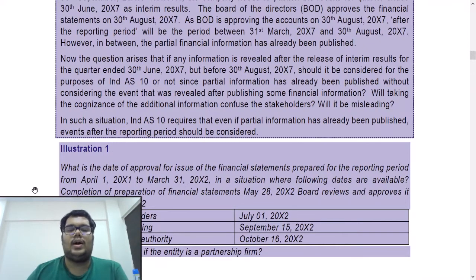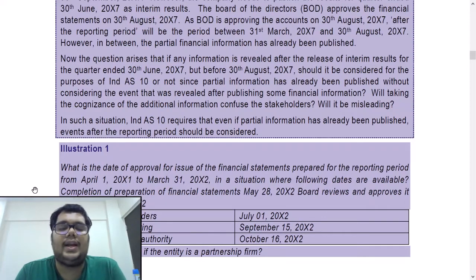Next, let us do question number 1. What is the date of approval for issue of the FS prepared for the reporting period from April 1st X1 to March 31st X2 in a situation where the following dates are available? Completion of preparation of FS: May 28 X2. This date is of no use. Board reviews and approves it for issue on June 19th X2. Now, what is the question they're asking? Date of approval for issue. We know it. The board has approved it when?